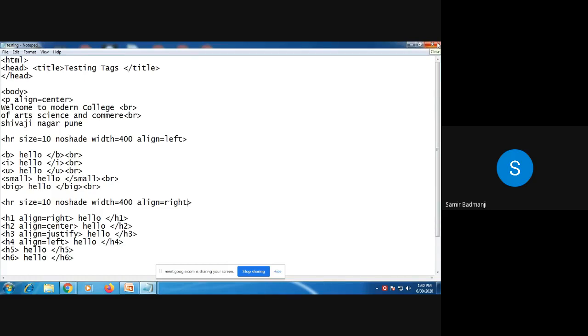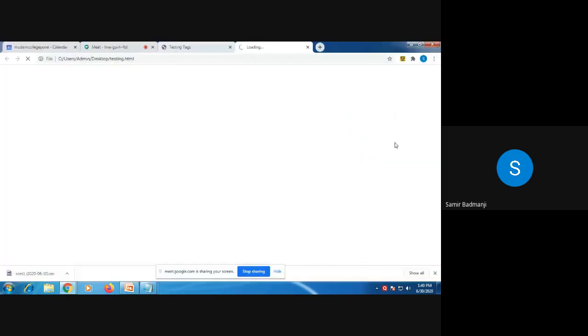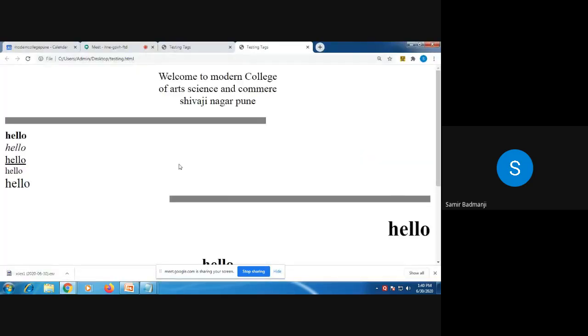And one, by default, you can align to the center if you want. You can see this one is aligned to the left, whereas this one is aligned to the right. All of you have seen?